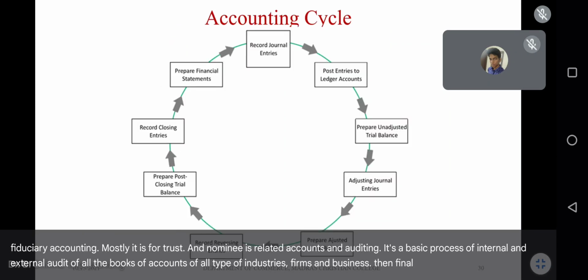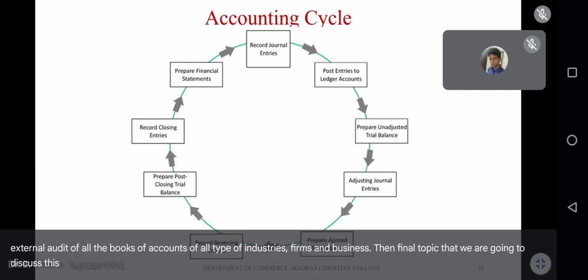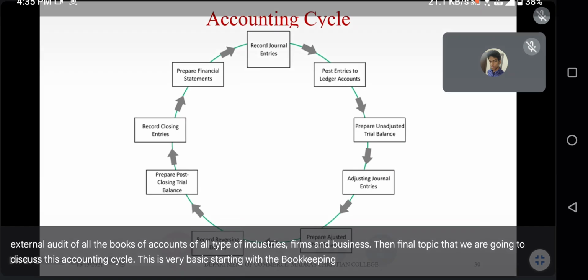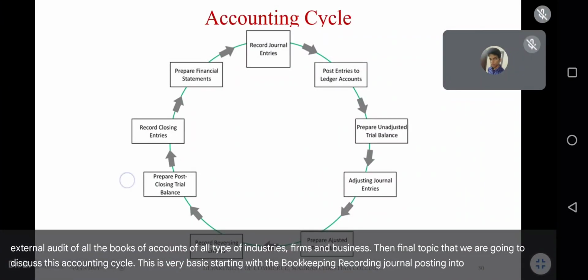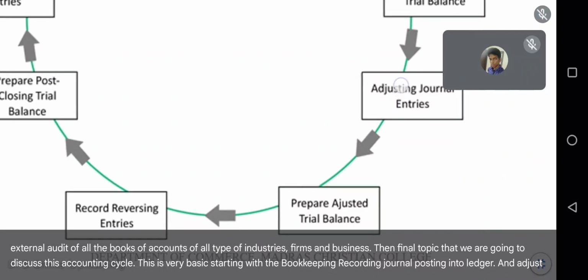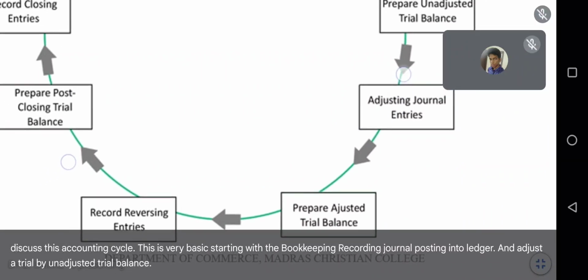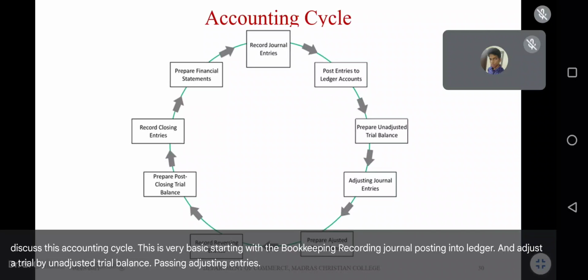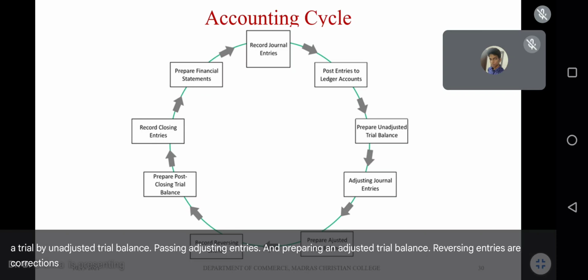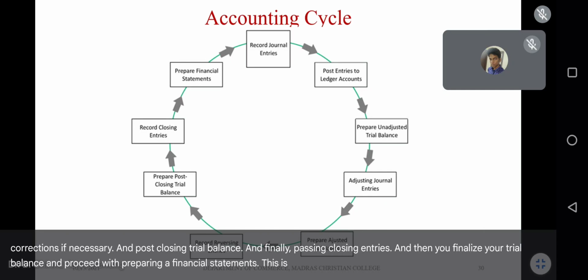Then the final topic that we are going to discuss is the accounting cycle. This is very basic, starting with the bookkeeping, recording journal, posting into ledger, and unadjusted trial balance, passing adjusting entries, and preparing an adjusted trial balance, reversing entries or corrections if necessary, and post closing trial balance, and finally passing closing entries. And then you finalize your trial balance and proceed with preparing the financial statements. This is all about the accounting cycle.